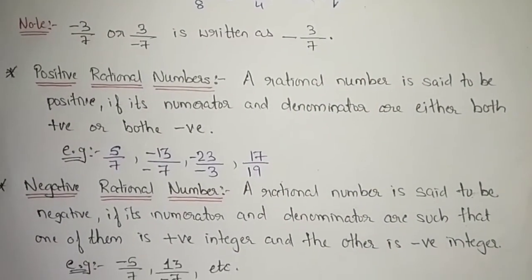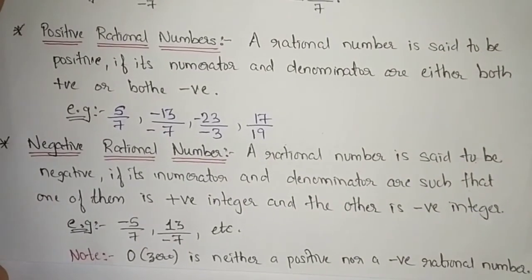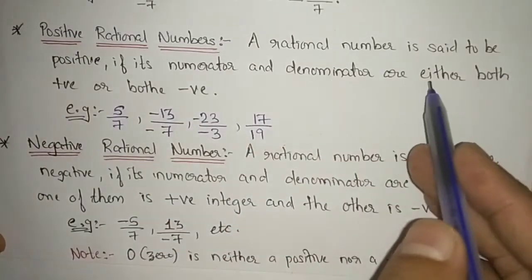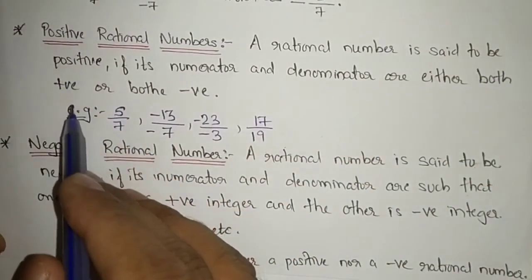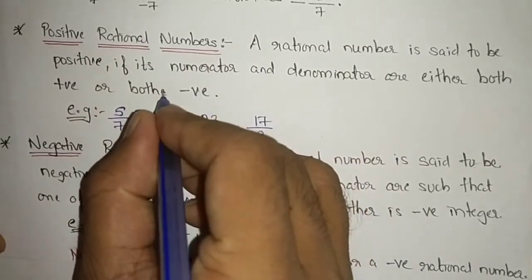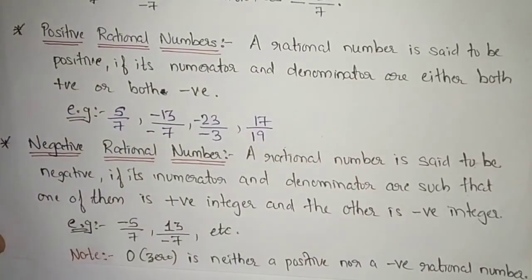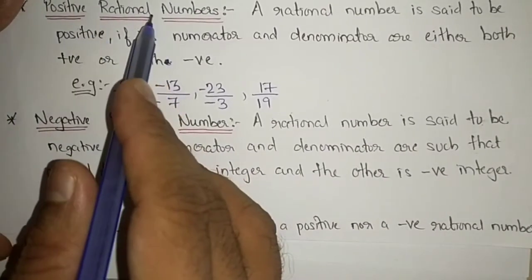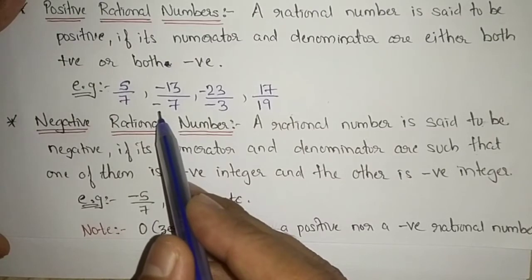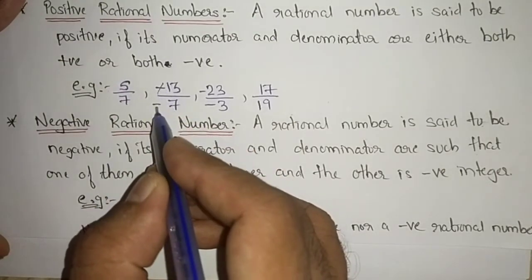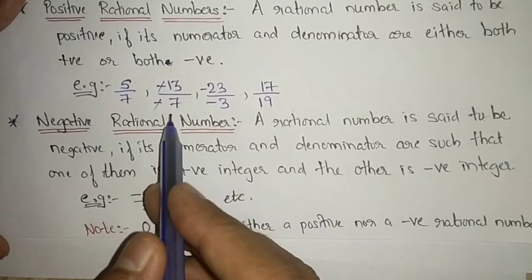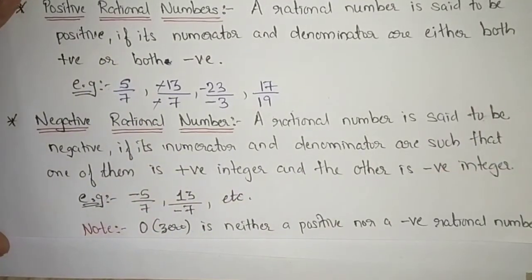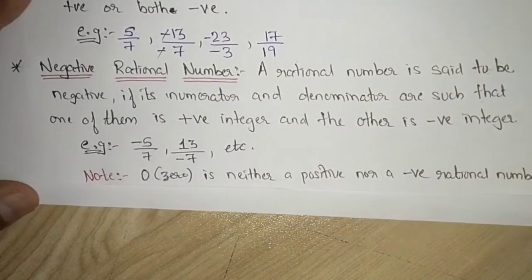Now what are positive rational numbers? A rational number is said to be positive if its numerator and denominator are either both positive or both negative. That means if the numerator and denominator are positive, then also it is called a positive rational number. If numerator and denominator are negative, then we can cancel out, no? Minus will cancel out. So we will be left with 13 by 7. So it is a positive rational number. Similarly, you can understand.